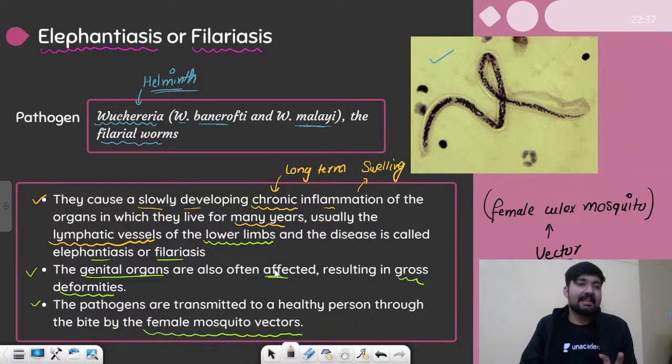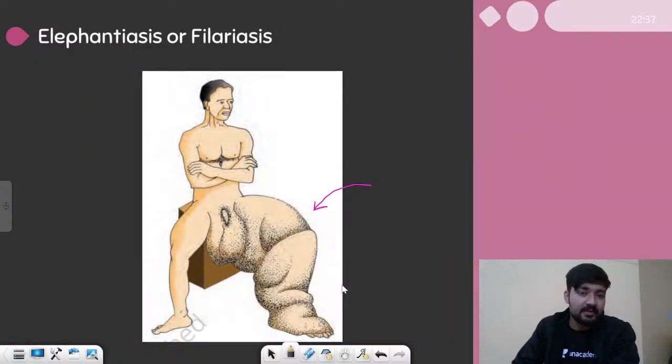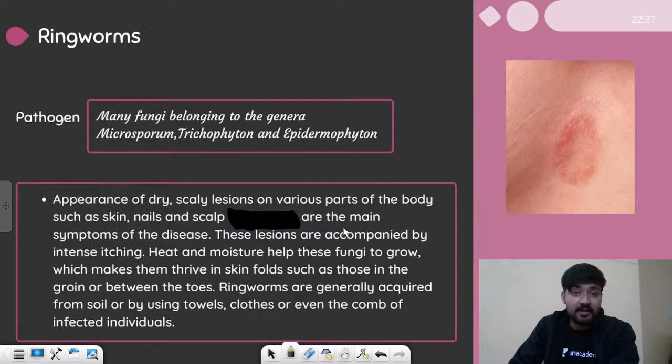So I hope this is clear to you. This is everything about elephantiasis. All right, let's move on. This is the image of the person affected by the disease. All right, let's move on.